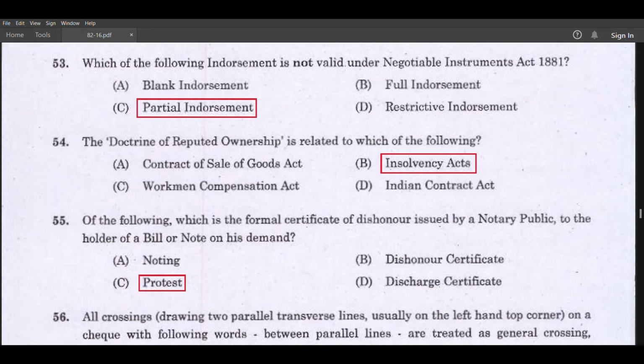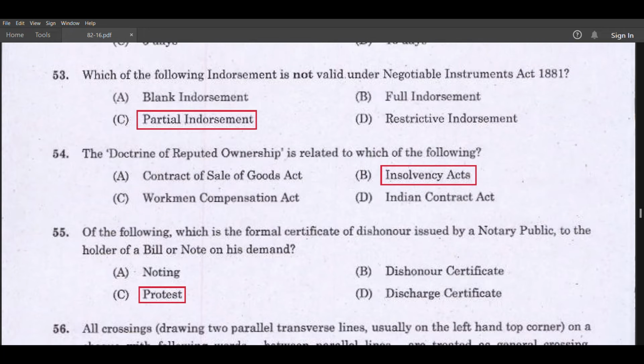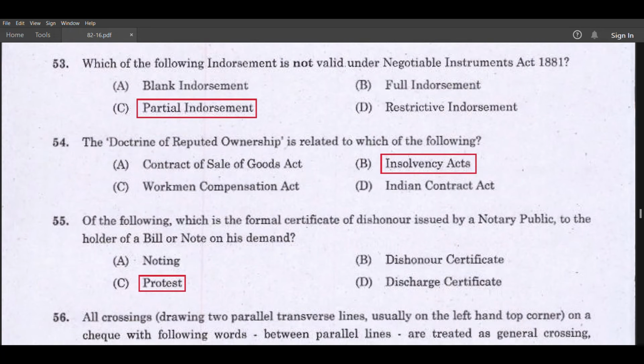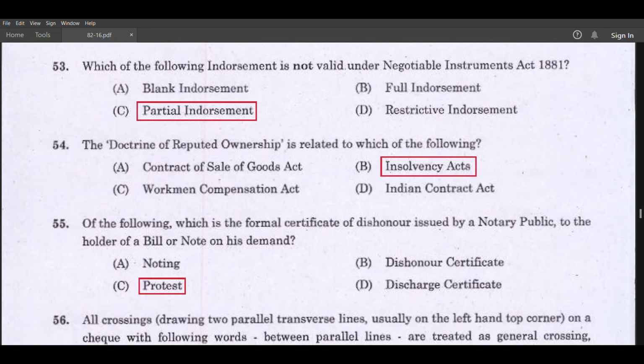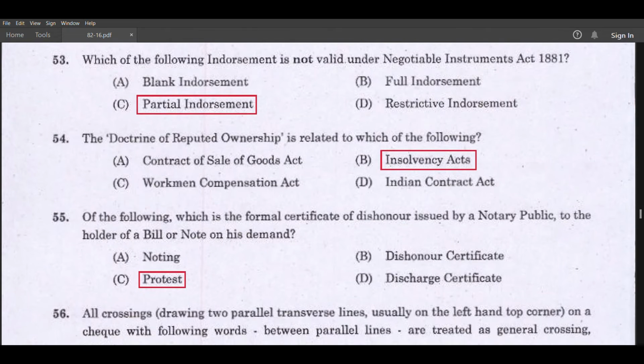Which of the following endorsement is not valid under Negotiable Instrument Act 1881? Partial endorsement.